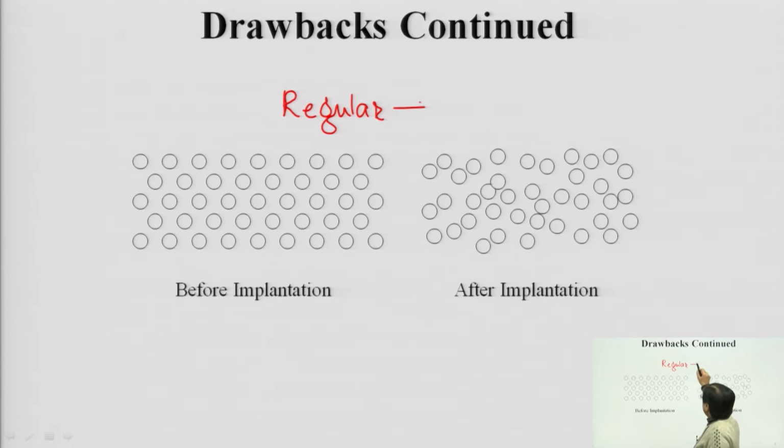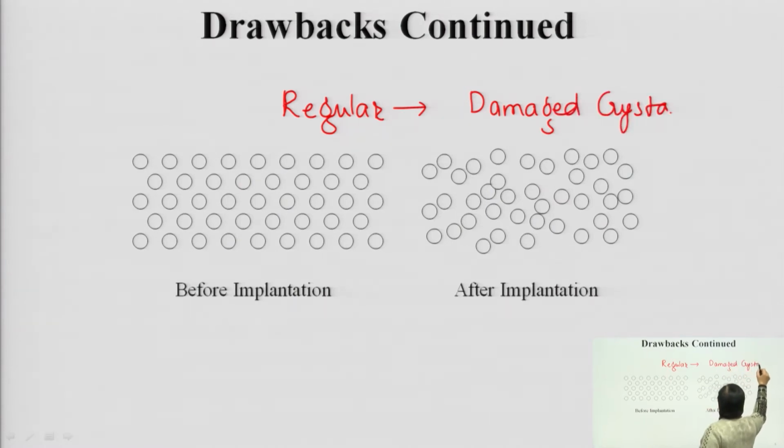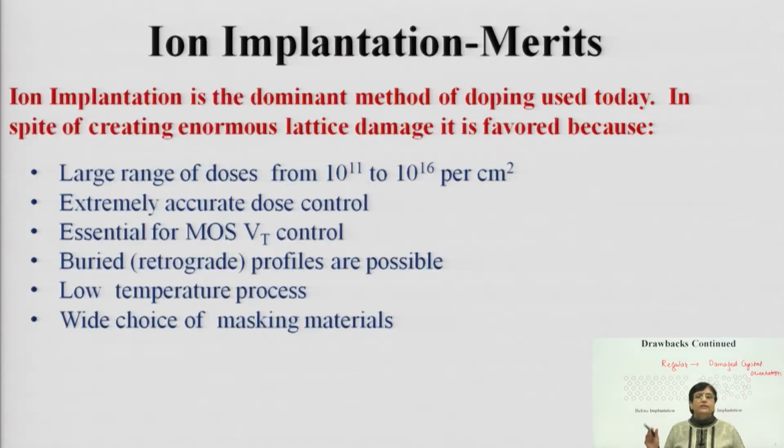But post ion implantation, after the bombardment has happened, there are structural changes, there is damage to the crystal, and your crystal orientation is getting damaged. So, this is how crystal orientation is totally getting damaged. This is how there is a drastic change.